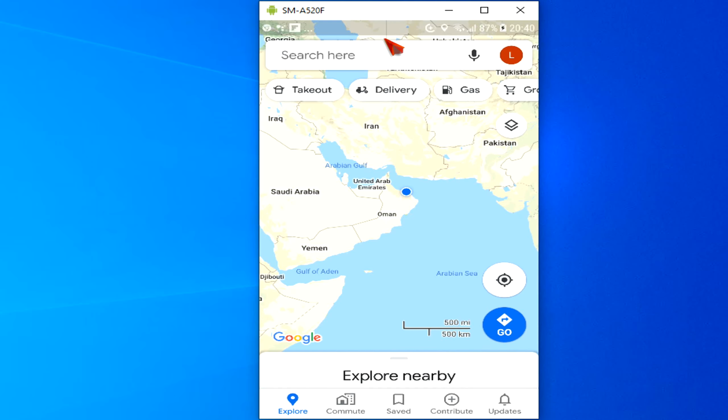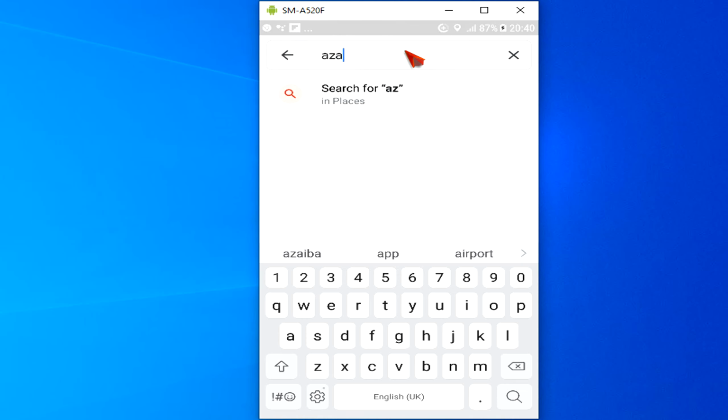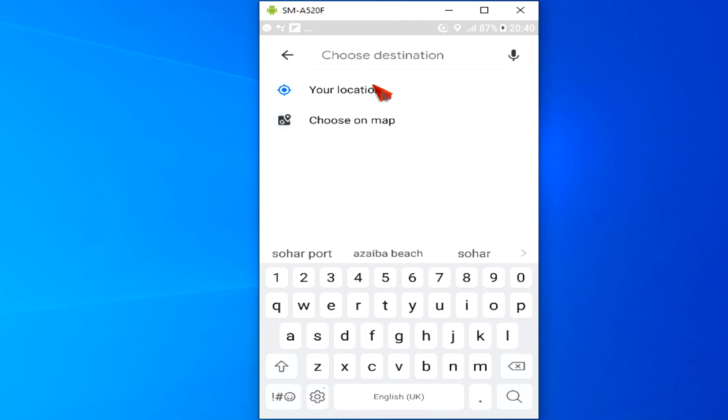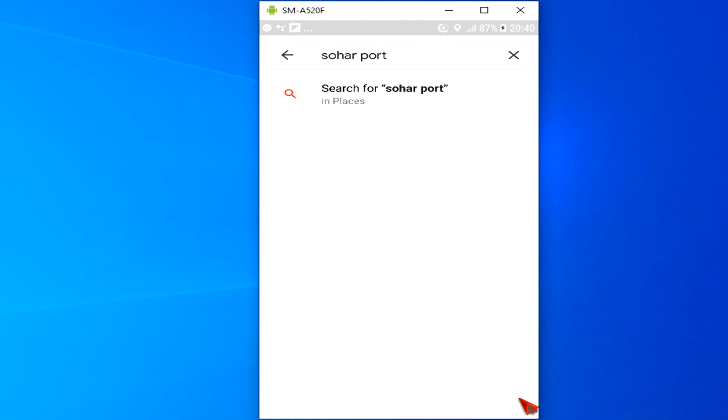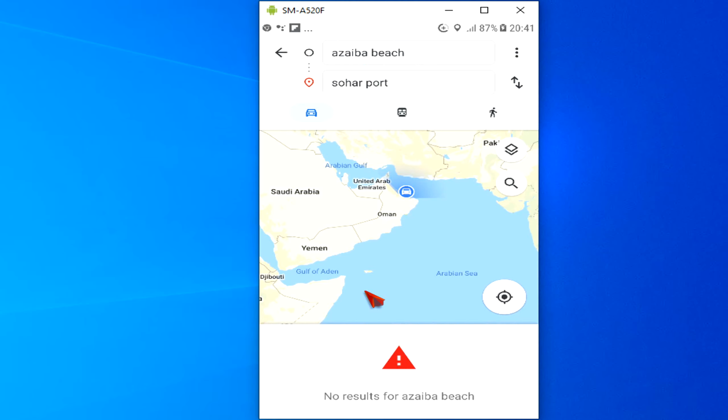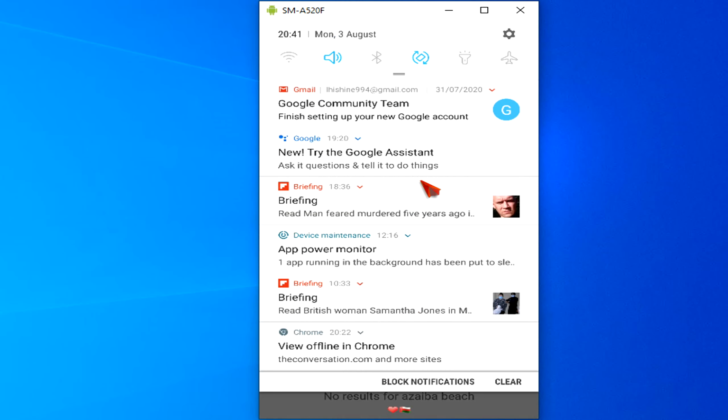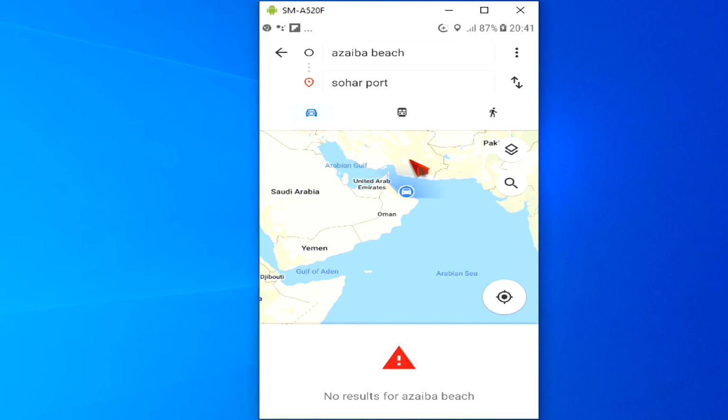First, let's try to navigate in the Google Map with the Wi-Fi turned off. You can see here that it issues no results. Now, let's move on to how to use Google Maps offline, but I have to turn the Wi-Fi on first to be able to download the selected map later.